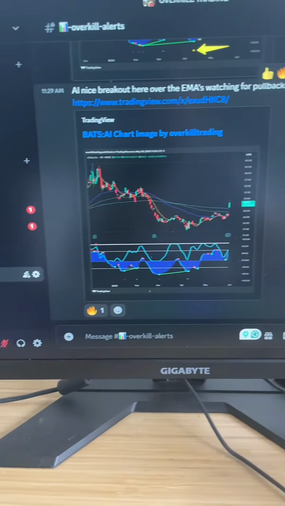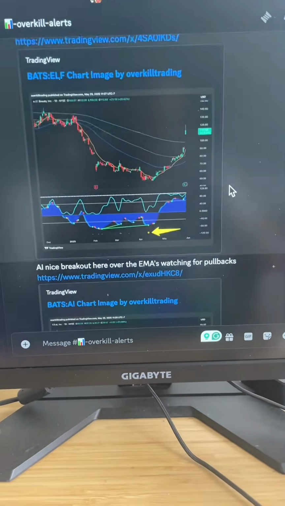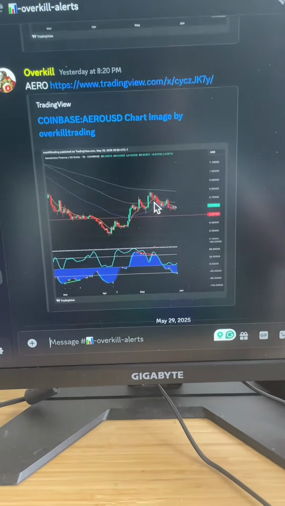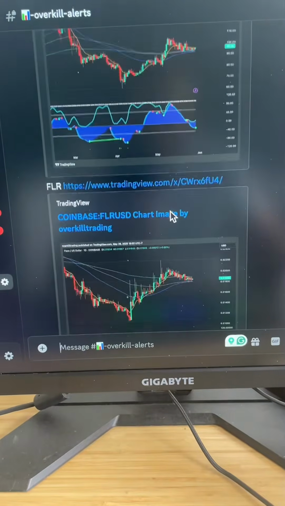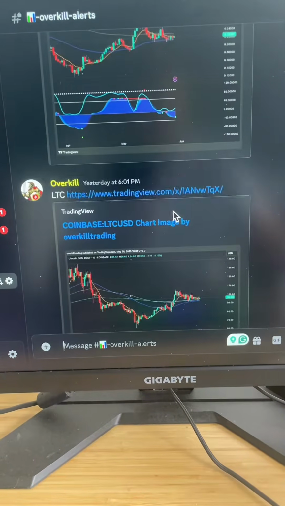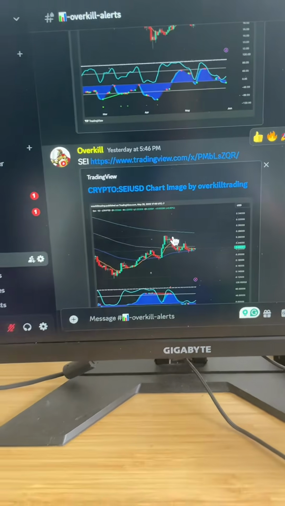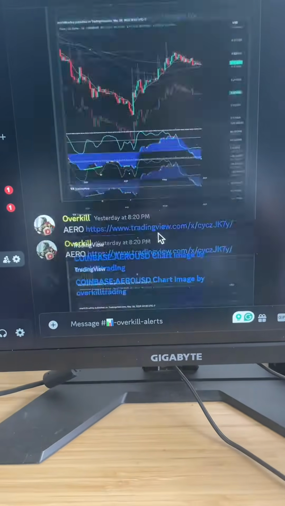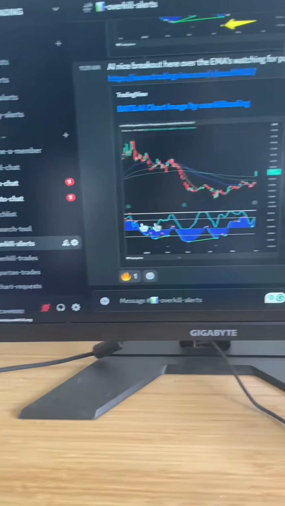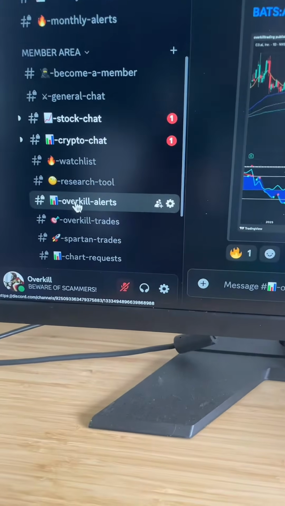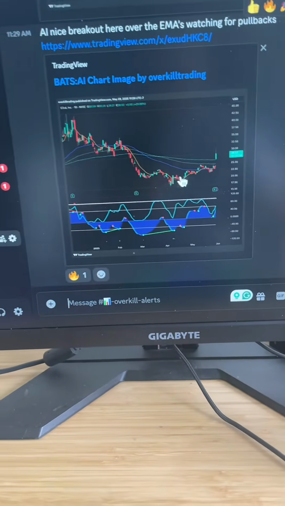Overkill alerts. These are my favorite setups. I post like 3 to 5 of these every single day. These are all my favorite setups that I see on my charts. I check the charts every day, and I post the signals that I think look really good, because not every green dot is a buy signal and not every red dot is a sell signal. So those are my hand-picked setups over here.